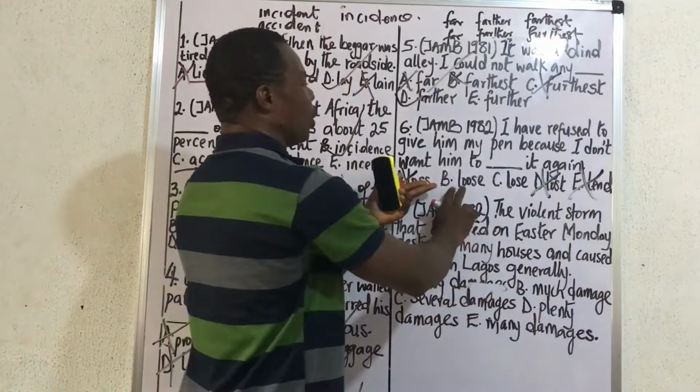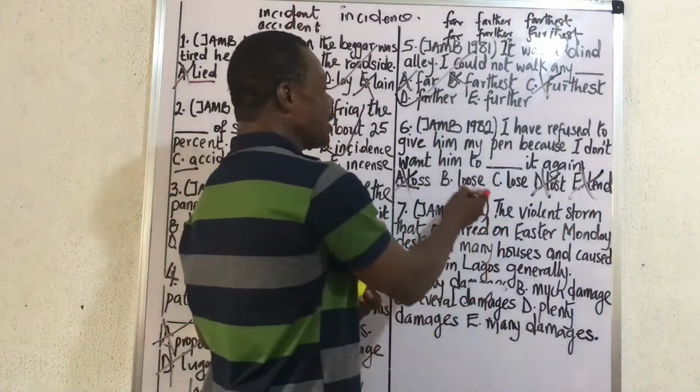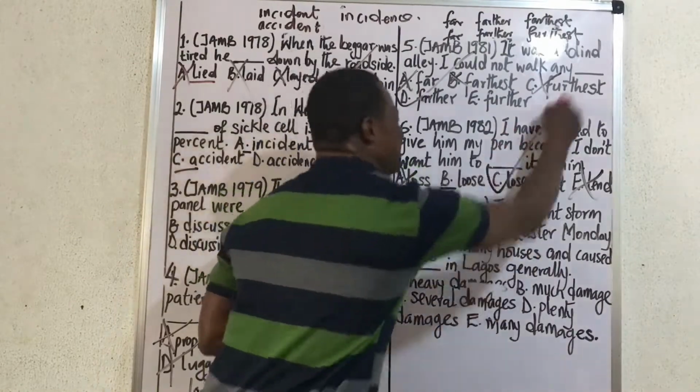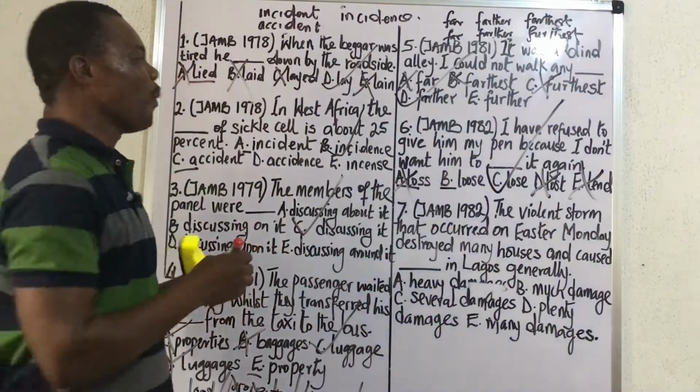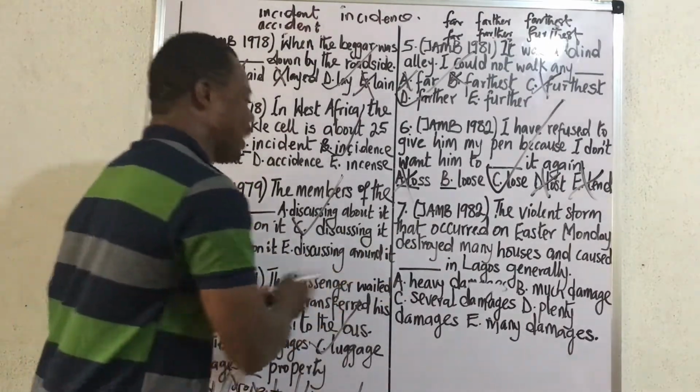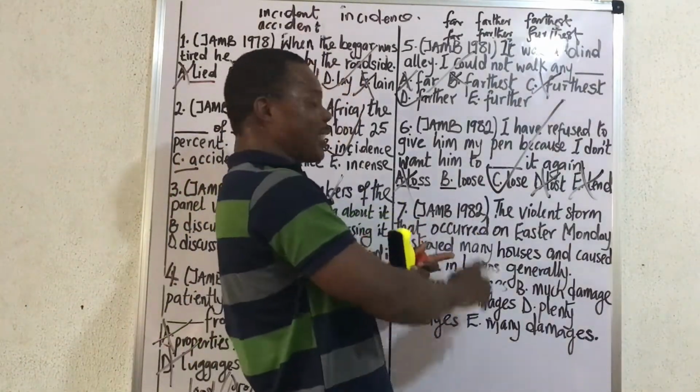We now have to choose between loose and lose. Loose means to make something less tight, while lose means to misplace it. Correct answer is C, to misplace it. I don't want him to lose it. I'm sure you got that because I've treated this with you before. Alright, finally for the day, we have JAMB 1982.